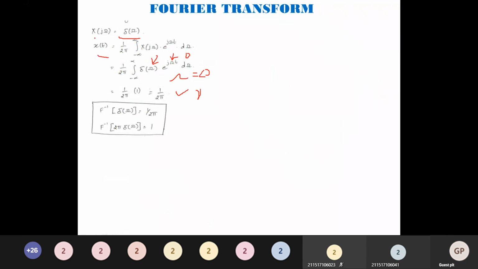So the inverse Fourier transform of del of omega is equal to 1 by 2 pi. We can also rewrite it as Fourier inverse of 2 pi del of omega is equal to 1.